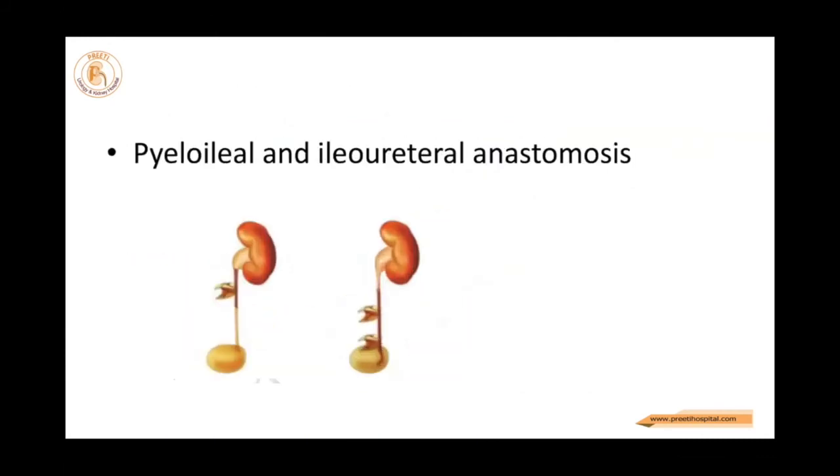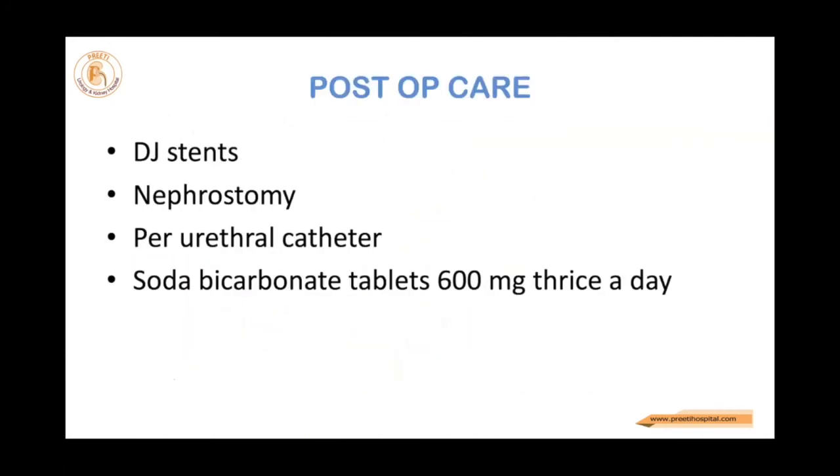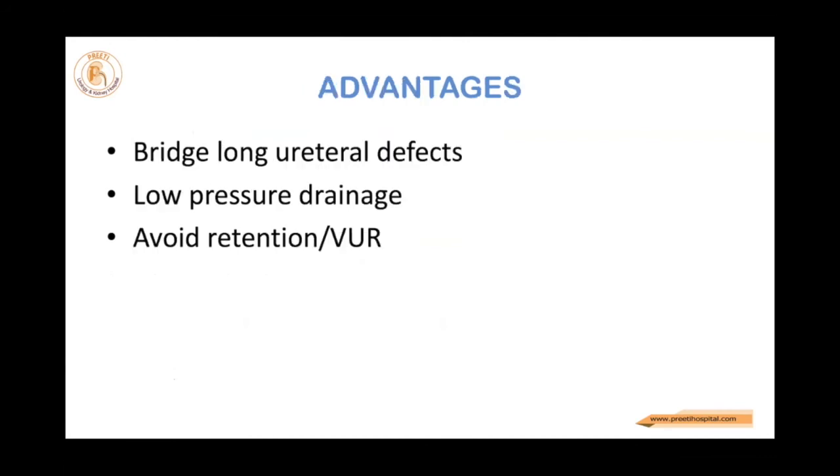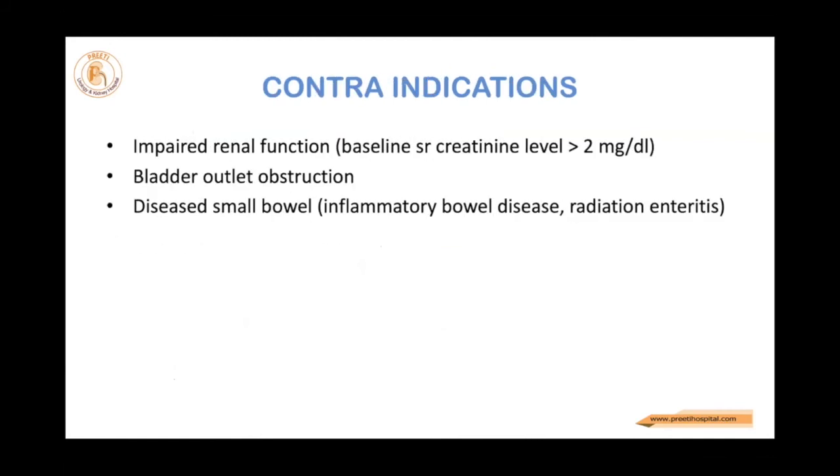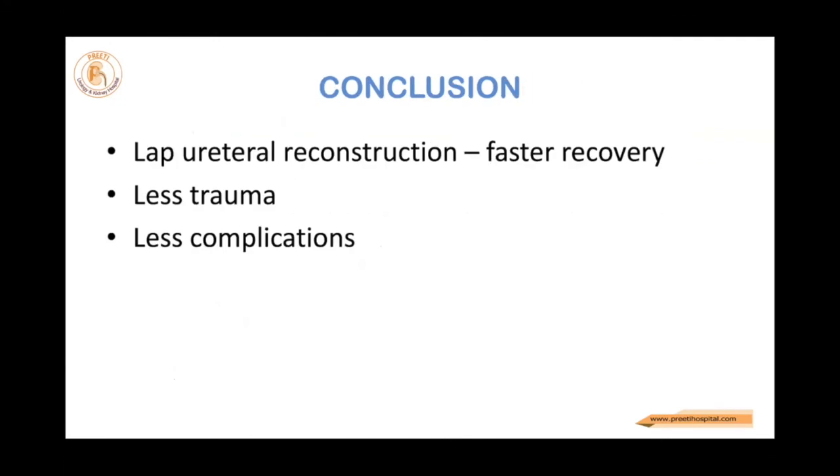So with this, I do not waste time because that is not my talk. Post-operative care: always a degestant, nephrostomy, and periurethral catheter should be given. Complications, in either case, anastomotic leak can occur. So to conclude, laparoscopic ureter reconstruction is reasonably good, especially the Boari flap. Do not hesitate in a mid-segmental or lower, upper part of the sacrum. If the stricture is there, always consider Boari, because if you forcibly pull the ureter and put it into the bladder, they fail. Bladder should come to the ureter.